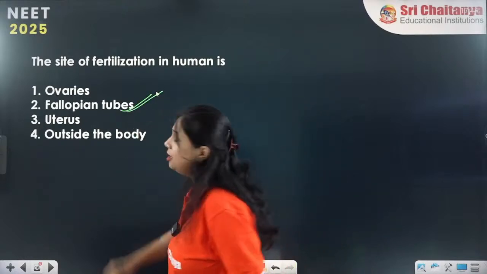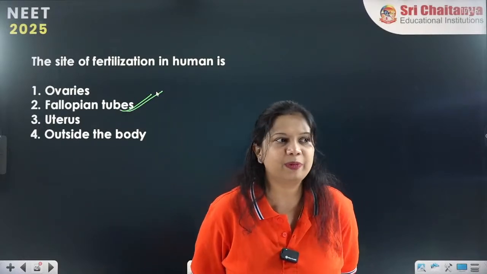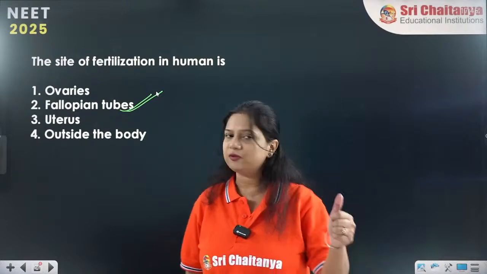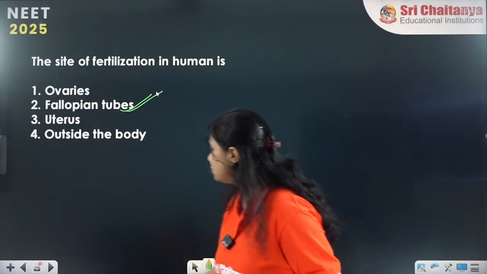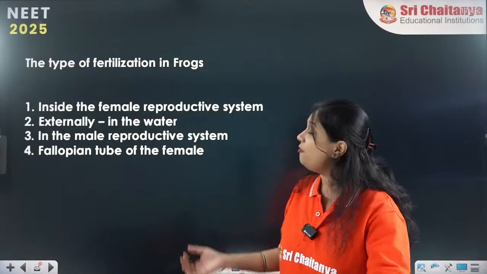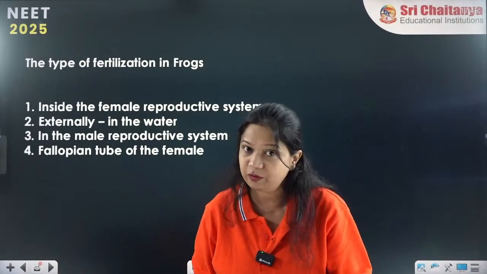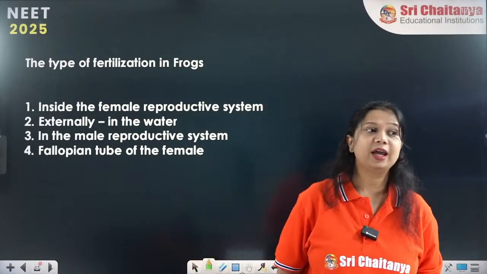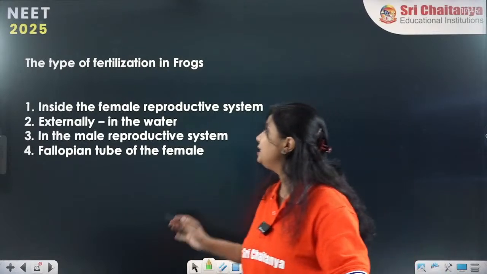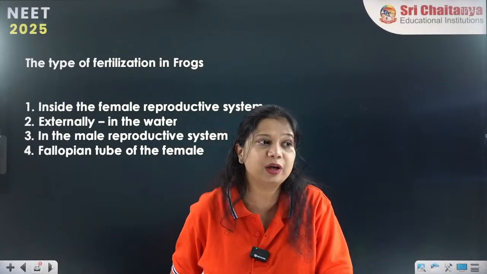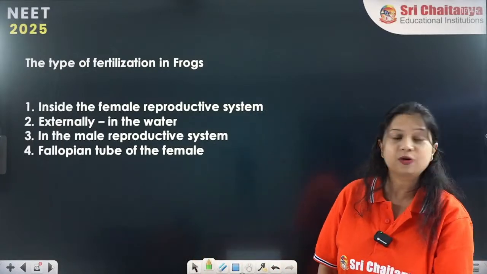Very good everyone. Very good students. Keep it up. Yes, it is the fallopian tubes. Very good. Absolutely right. Next question is the type of fertilization in frogs. We have discussed this also. The type of fertilization we see in case of frogs. Frog and amphibian, we have discussed it. So who is going to answer it here?